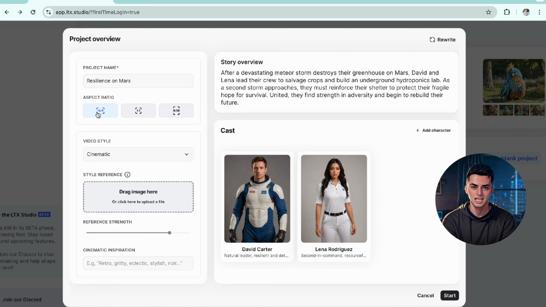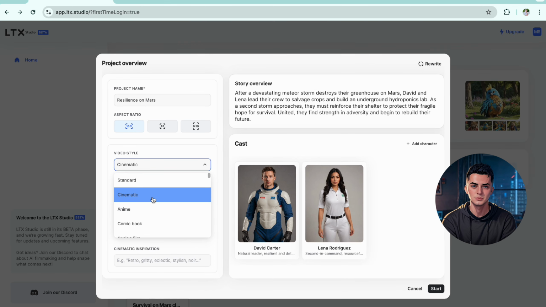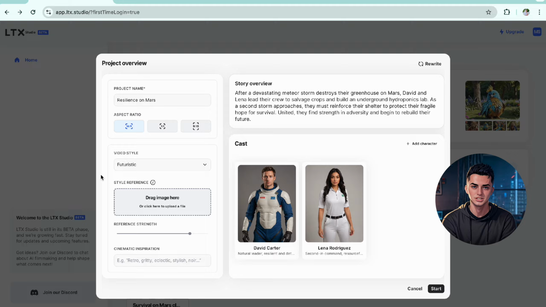Then we can change the aspect ratio to 16:9. Then for the video style, we have so many different styles that we can choose from, but I think for this kind of video futuristic style will work best. But if your story is based on Earth, in medieval or anime setup, make sure to pick the right style. You can do anything else like fantasy art, 3D model, origami, or cyberpunk. There are so many different levers you can pull to make your video the best it can be.